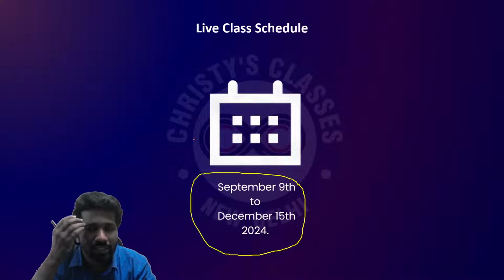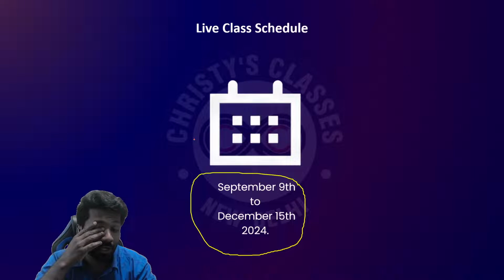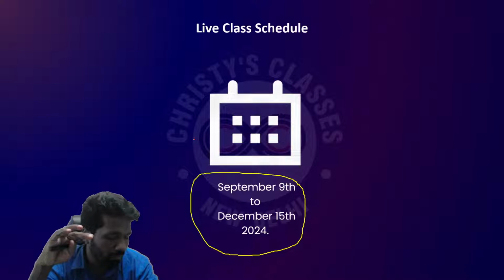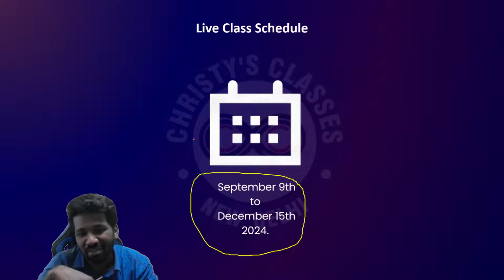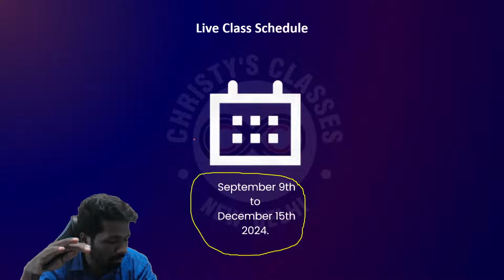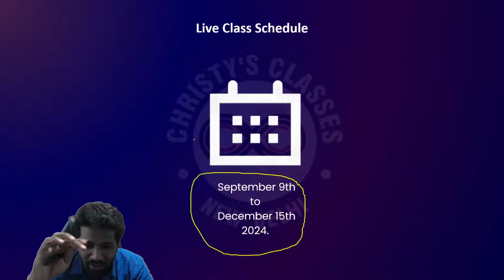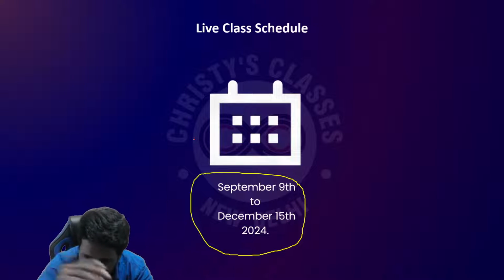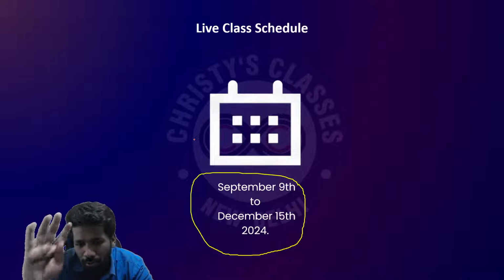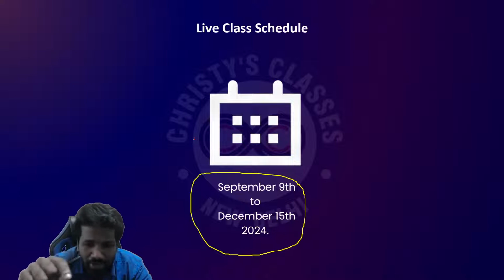So that's it. This is the schedule of our complete course. This course is designed for the upcoming exam. So whenever the exam is, the course will be completed before that. Now the schedule is December 15th. In case CSIR decides that the exam will be conducted in the first week of December, we will reschedule the lectures so that your topics will be covered before that. But that will never happen.